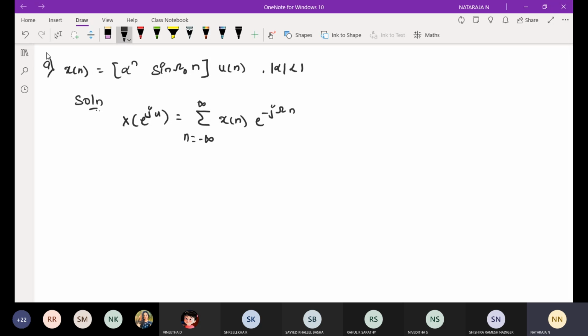Now I need to substitute this x of n value. Here, observe this u of n. What is u of n? u of n is equal to 1 when n is greater than or equal to 0, and for other cases it will be 0. So my limits are from 0 to infinity. Based on the signal they have given, u of n, according to that I am going to fix my limits for the summation from 0 to infinity.